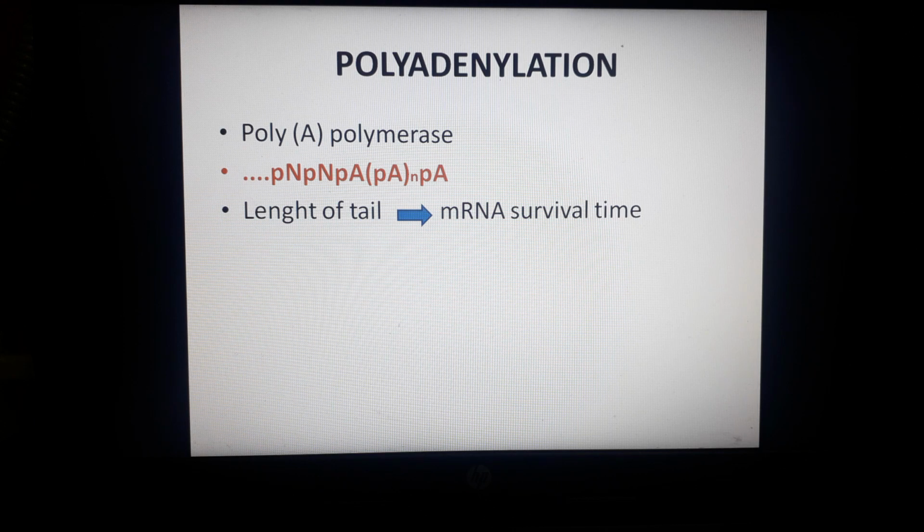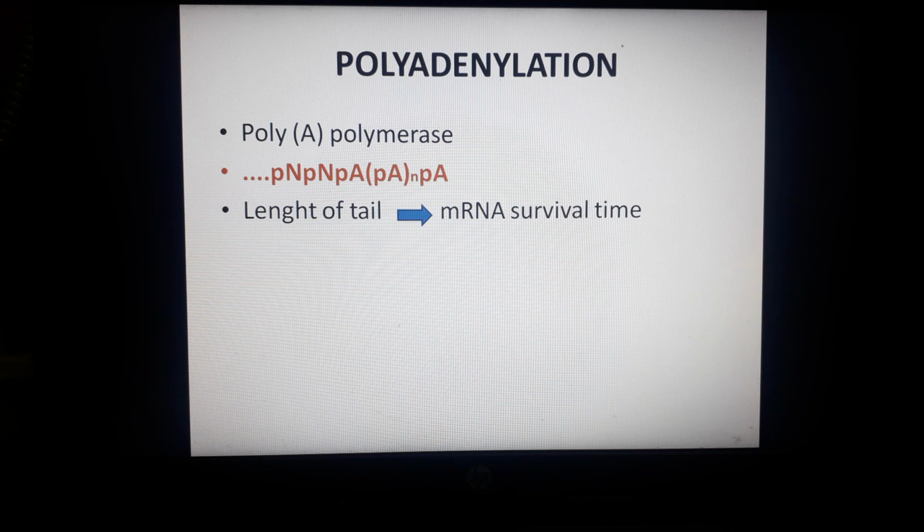So this is the structure of poly A. In polyadenylation, the tail does not get added at the 3' end of the primary transcript, meaning the transcript you have obtained after transcription. Instead, the final few nucleotides, around 10 to 30 nucleotides downstream of the specific polyadenylation signal, are removed by a cleavage event. After the removal of these, the poly A tail is added to the 3' end.